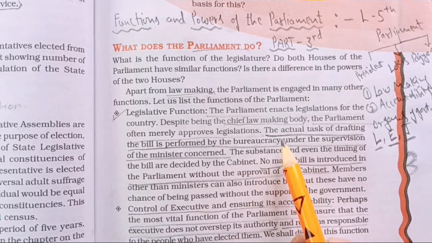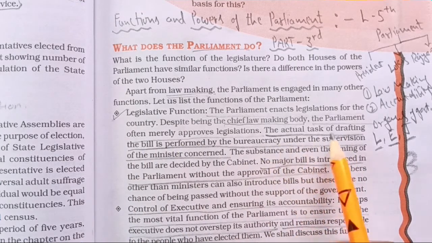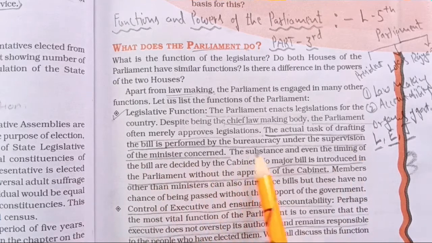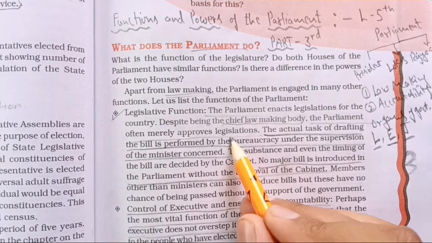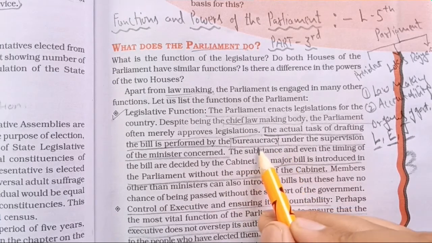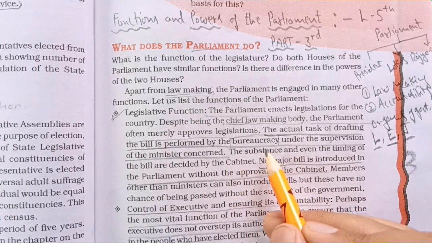In the previous chapter also we have read that the actual task of drafting the bill is performed by the bureaucracy. Drafting of the bill, bringing out new plans and policies, and how they have to be executed, all this work is done by the bureaucracy, the permanent executive, which we have covered in the previous chapter.